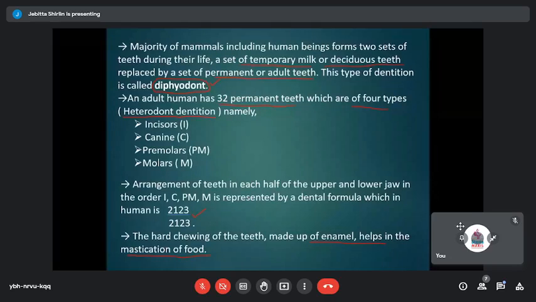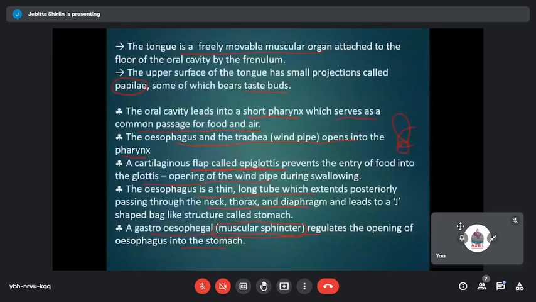After the oral cavity, we moved on to the next region, the pharynx. The pharynx is a common passage for both food and air. At the time of swallowing, a structure called the epiglottis closes the glottis. The glottis is the opening of the windpipe. To prevent choking, the epiglottis closes the glottis during swallowing, so there is no mixing of air with the food.